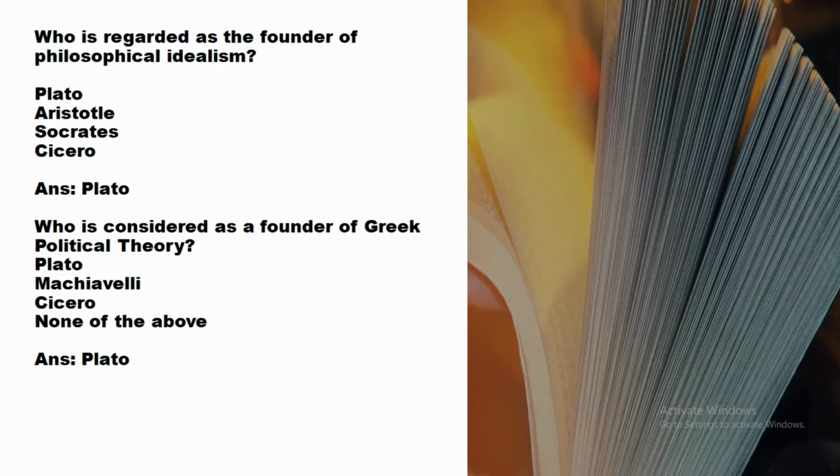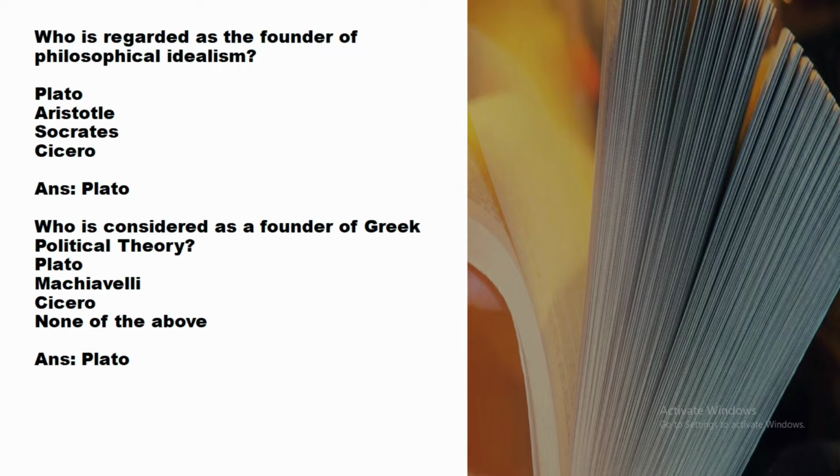Who is regarded as the founder of philosophical idealism? The options are Plato, Aristotle, Socrates and Cicero. The right answer is Plato. Plato is regarded as the founder of philosophical idealism.